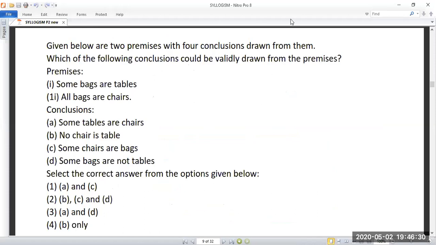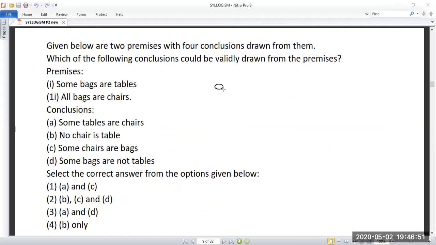So how to draw this? Some bags are tables. You know how to draw. First, we have to check whether any universal statement is there.